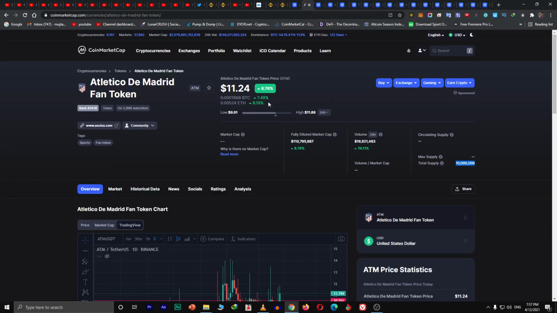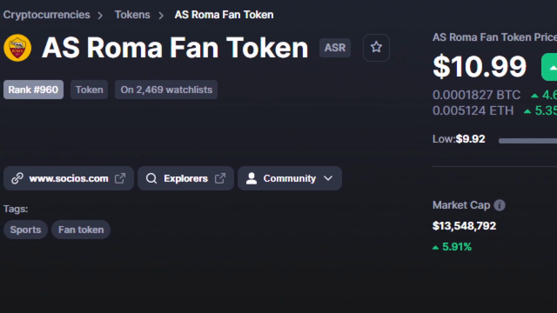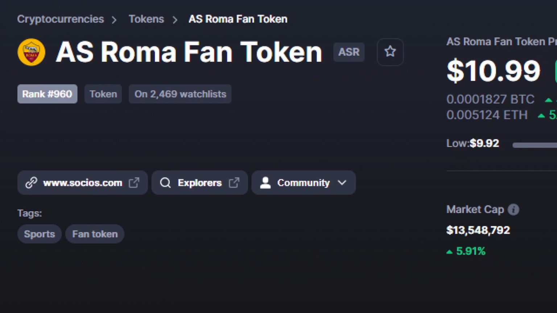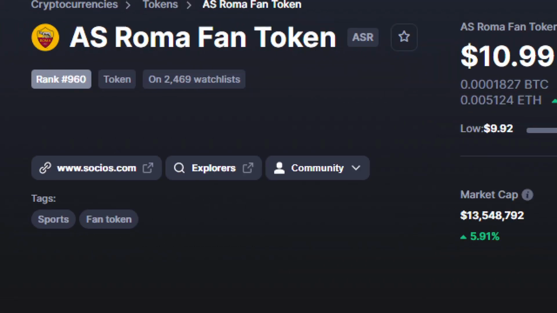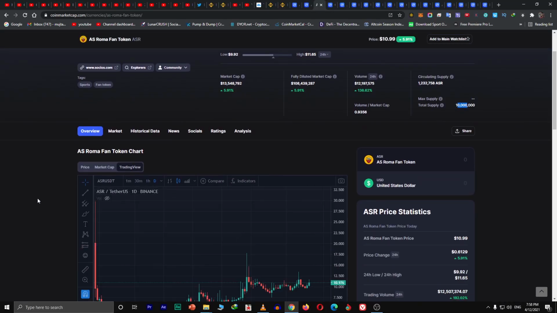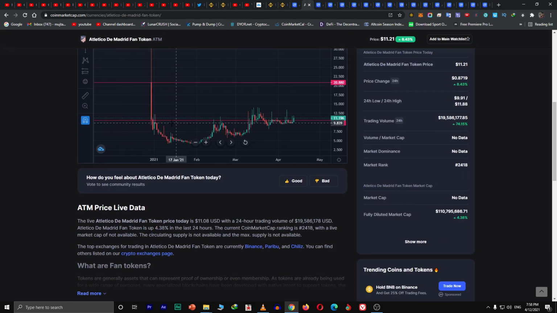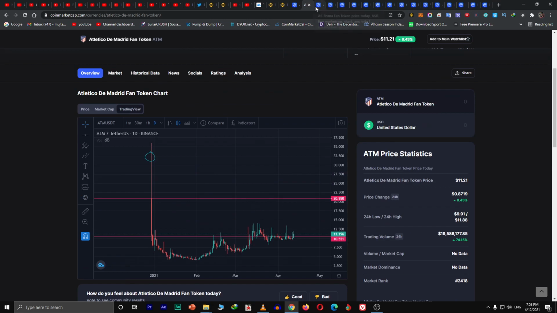And let's check this token as well. They had the same supply, 10 million, like the ATM. Here you can see the ATM. You see 10 million supply, and they have the watch list as well, approximately 3,000 to 2,500, approximately the same as the ATM. The rank doesn't matter as much, and if we move down, you see the same results as ATM. Just look at these two charts, same thing.